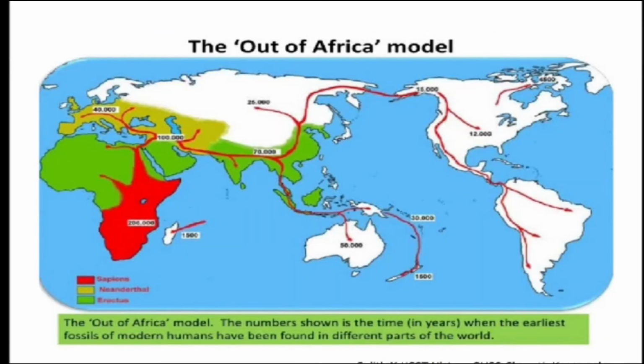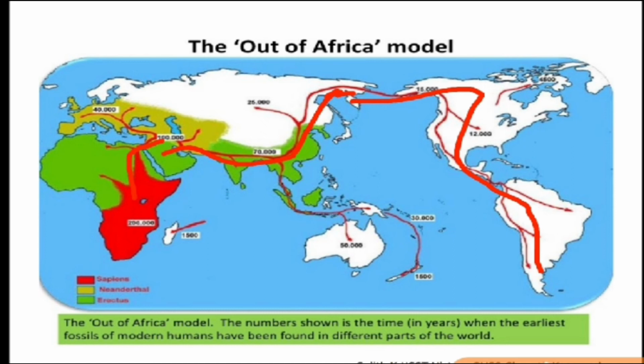Next, this map tells us about the route followed by human beings to spread to different parts of the world. The oldest form of human being must have appeared in Africa. From here he must have gone to Asia near the Arabian Peninsula. He must have crossed the Red Sea and gone to the Arabian Peninsula. From here he must have gone to East Asia, from East Asia to North Asia, and from there he must have crossed the narrow channel of water called the Bering Strait, and entered North America. From there he went to South America.